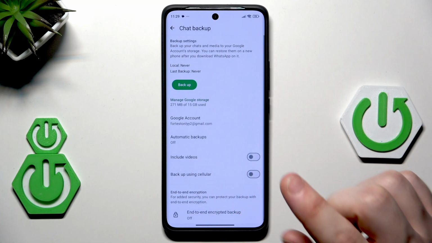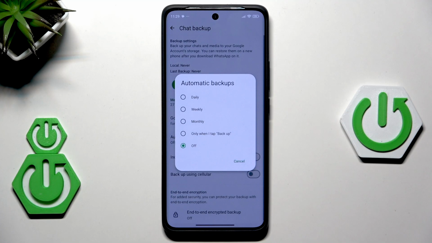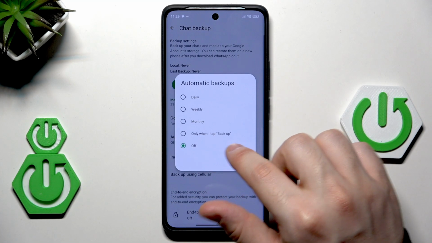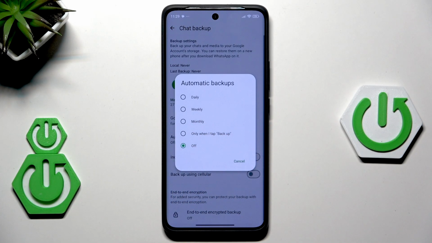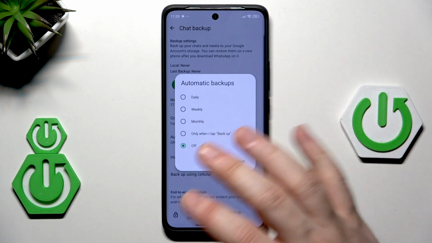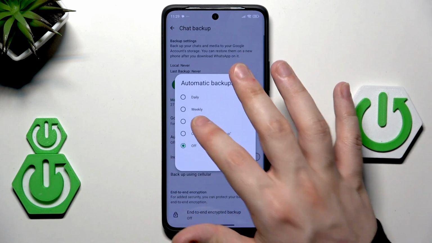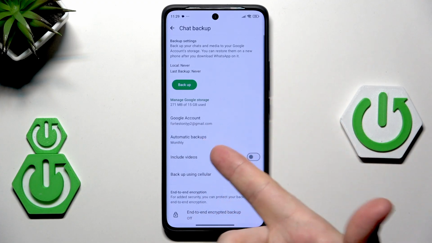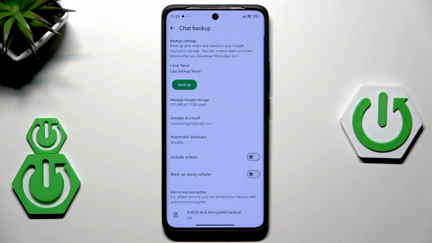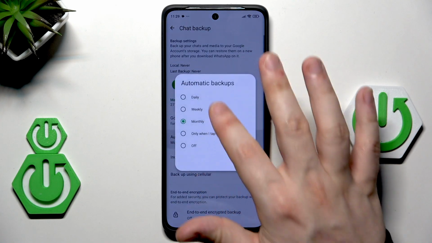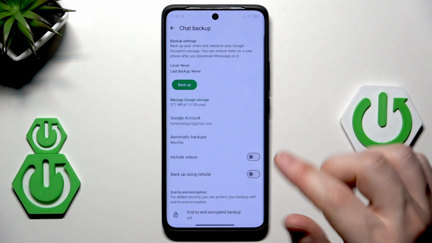Now down below we have the automatic backups. As you can see, currently this option is turned off, but we have other modes such as daily, weekly, monthly, or only when I tap backup. So let's say that in my case I would like to use the monthly mode. Now the backup will be automatically made each month and I don't need to do this manually. Pretty convenient and comfortable feature, so if you want you can pick between those modes on the screen.